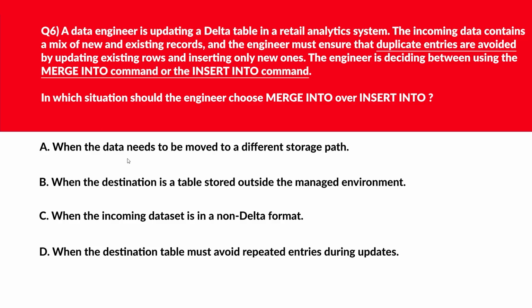E says when the data needs to be removed to a different storage path. Changing data location is unrelated to how rows are inserted or merged. We'll reject it. We'll move to now option B.